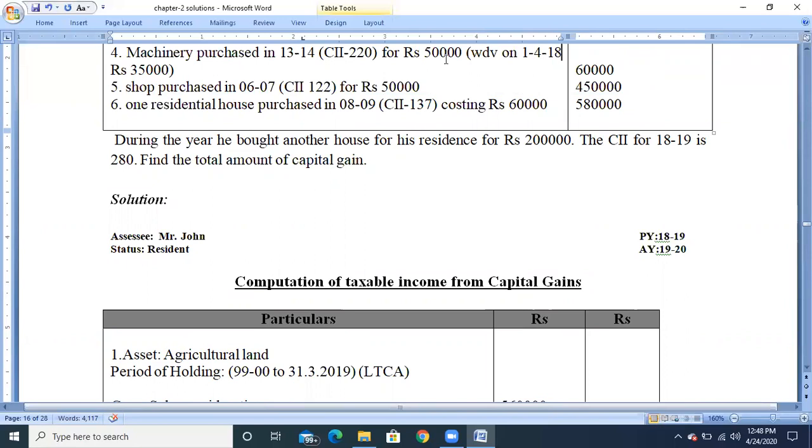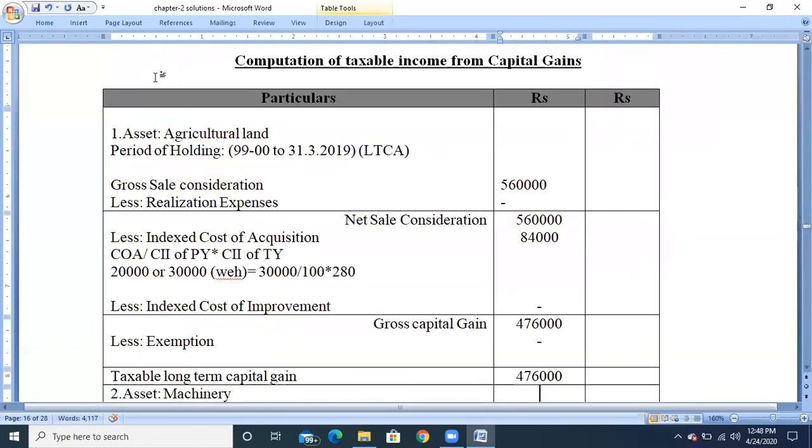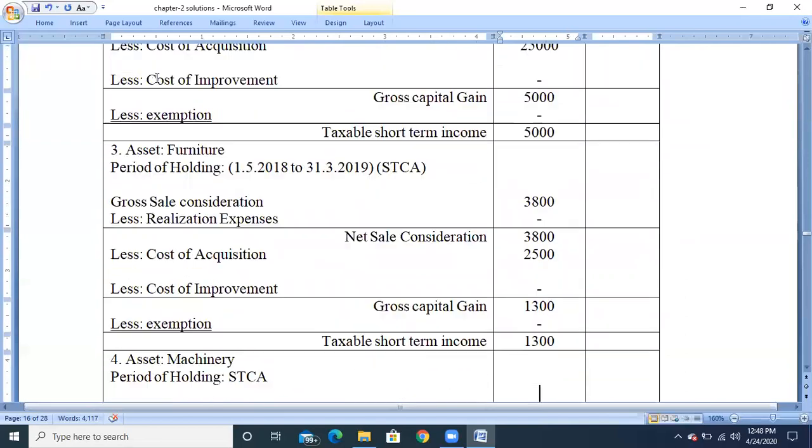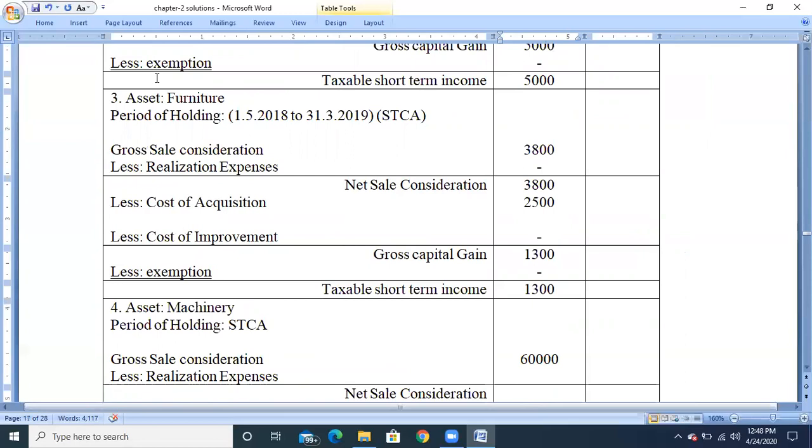We need not take the cost of acquisition, since the machinery is a depreciable asset. We need to take the written down value as the cost of acquisition. From the 60,000, any realization expenses: no realization expenses. The balance is net sale consideration, 60,000 rupees.